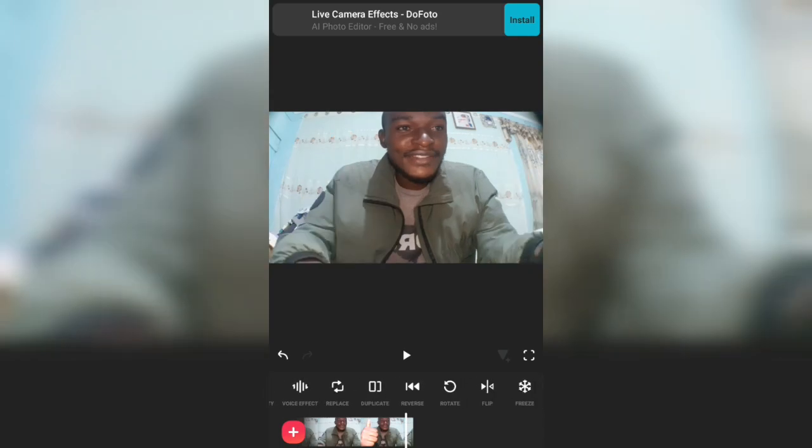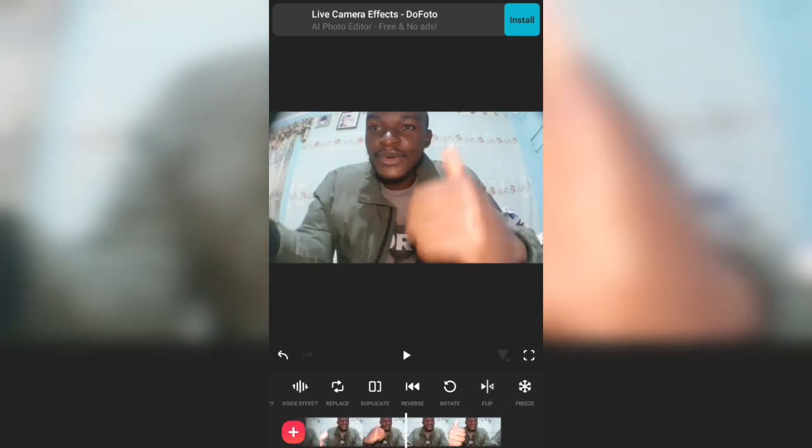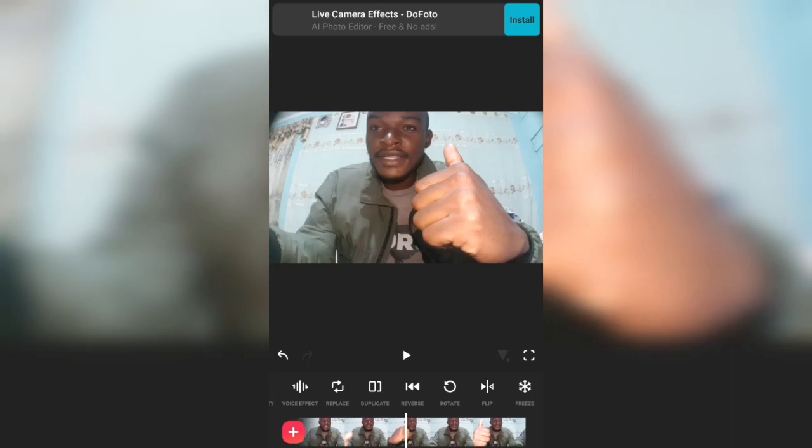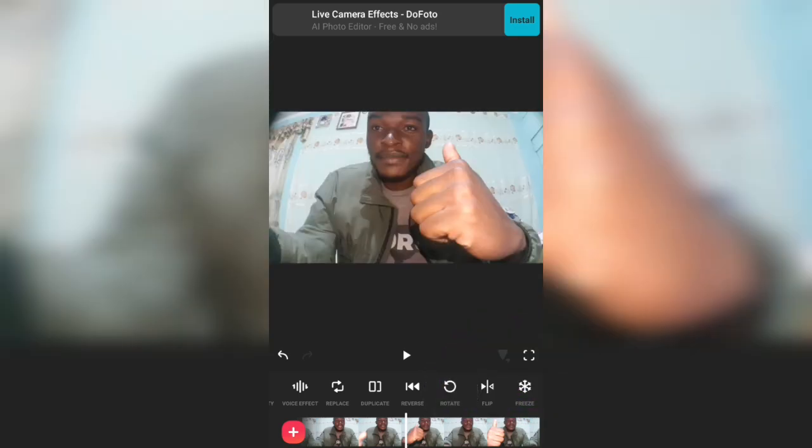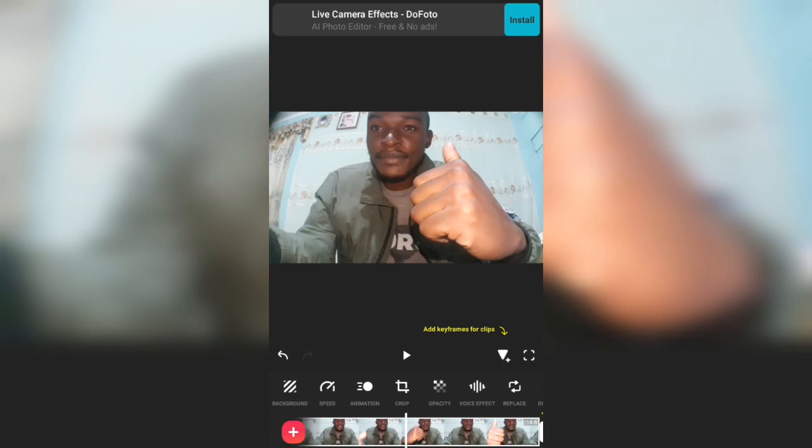If I want to flip the clip, I'll do this. For instance, you are recording using your phone and things are not okay. If you're recording on the phone and you want to flip the clip from right to left, use the flip. And if you want to rotate the clip, use this. Maybe you have recorded and you want to change to either portrait or landscape, use rotate. If you want to duplicate a clip, use this tab.